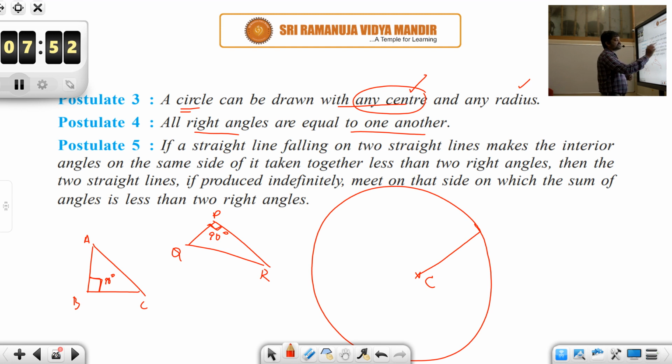And then postulate 5, a very, very important postulate, guys: if a straight line falling on two straight lines makes the interior angles on the same side of it taken together less than two right angles, then the two straight lines, if produced indefinitely, meet on that side on which the sum of angles is less than two right angles.